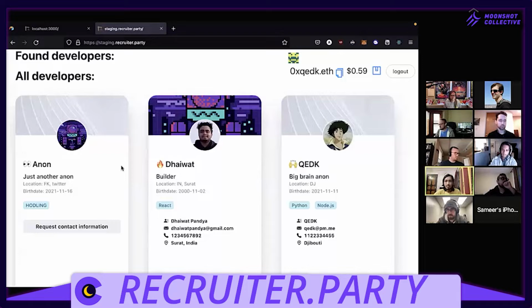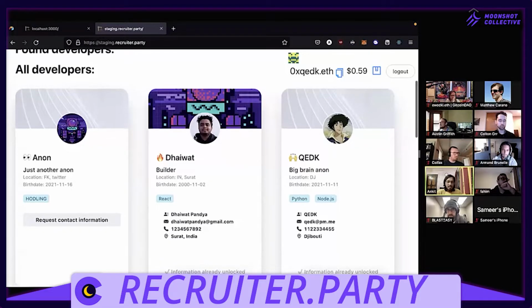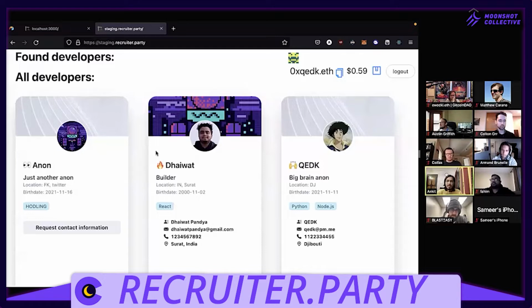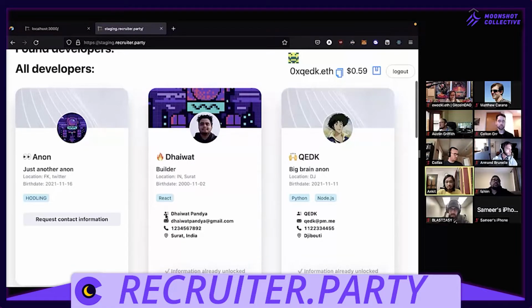So now let's talk about what we're seeing right now. For now, we have 2-3 components to what you're seeing. One is what we're calling the basic profile, which every Ceramic DID essentially has the ability to have. So you have maybe a name, maybe a description, maybe some location, date, profile images, stuff like that, right? And then what you see here is what we are calling a private profile. This is the data that is locked and can be decrypted later on if you buy it for a certain amount of money.